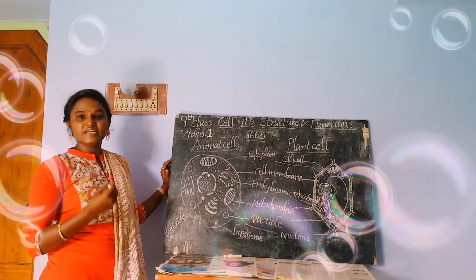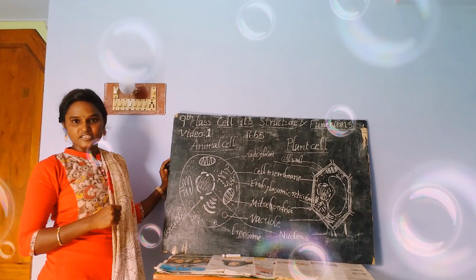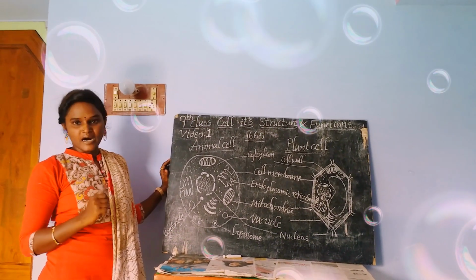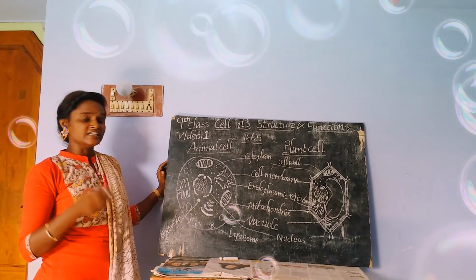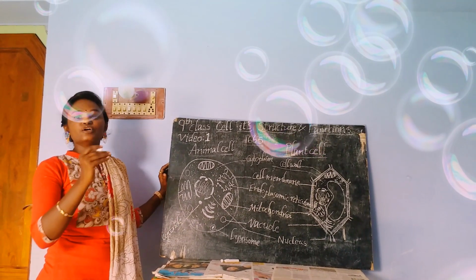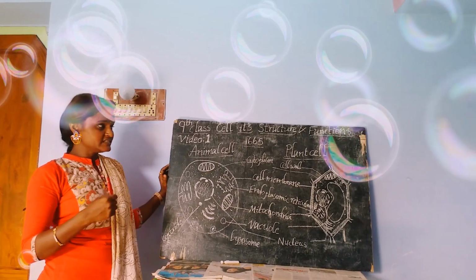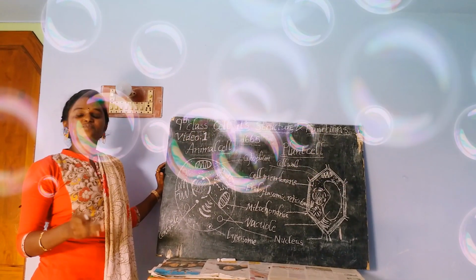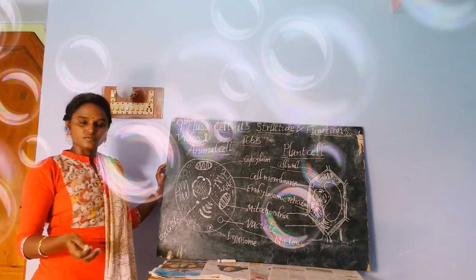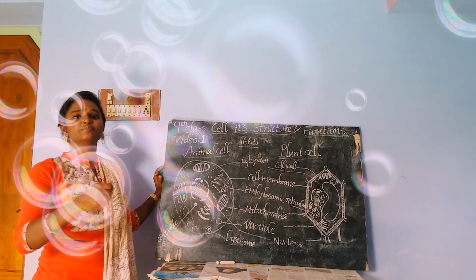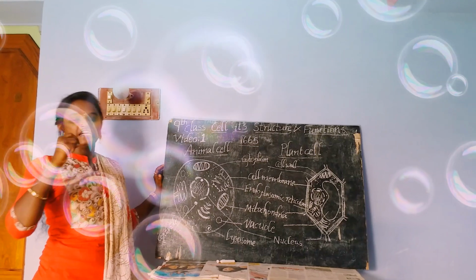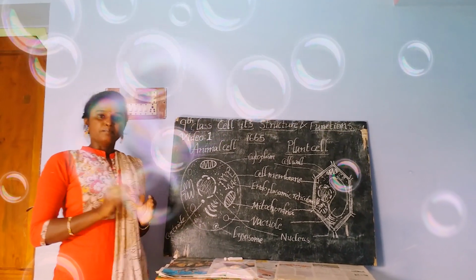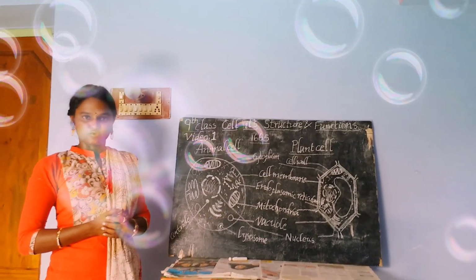The first time he discovered the cell in the slide of a bark, he gave the name cell to it. He observed it under a microscope which he prepared himself, a simple microscope.